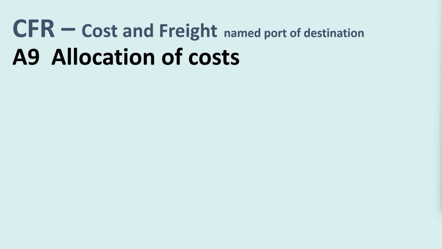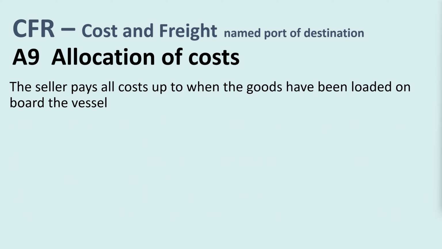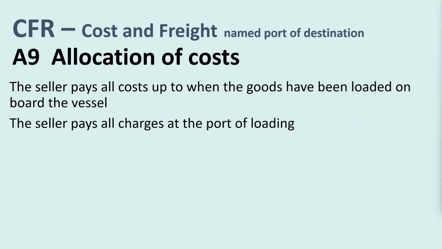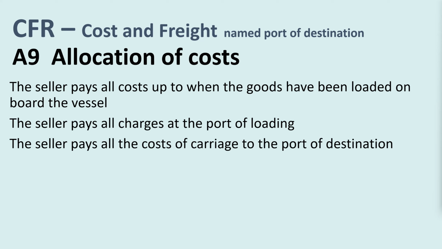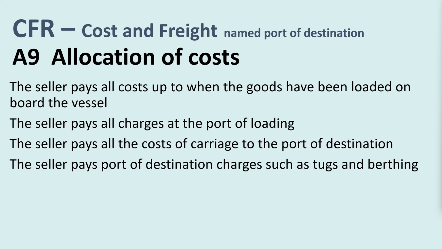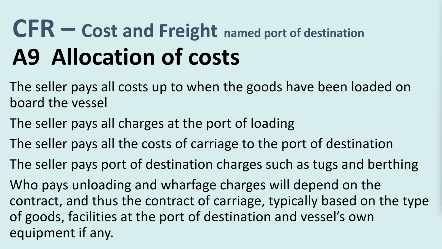We'll examine a little of this. The seller pays all costs up to when the goods have been loaded on board the vessel. The seller pays all charges at the port of loading. The seller pays all the costs of carriage to the port of destination. The seller pays port of destination charges, such as tugs and berthing. Who pays unloading and wharfage charges will depend on the contract, and thus the contract of carriage, typically based on the type of goods, facilities at the port of destination, and vessel's own equipment, if any.